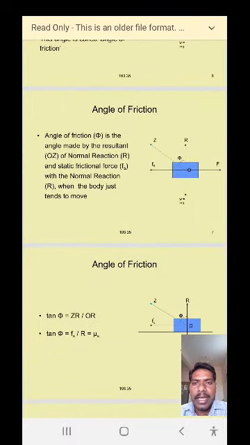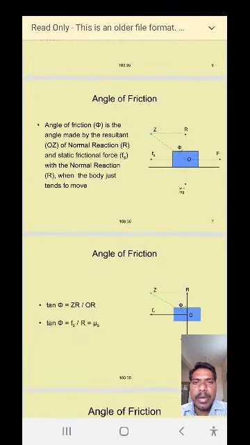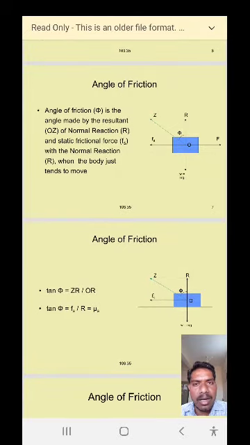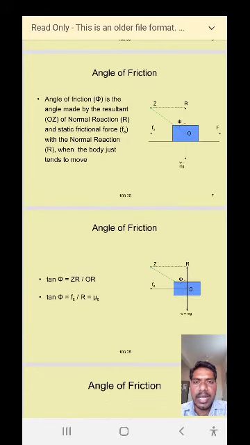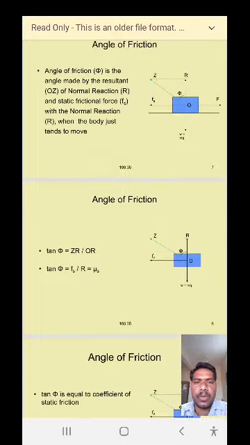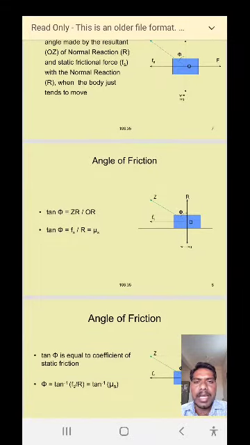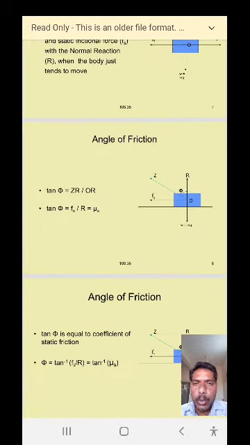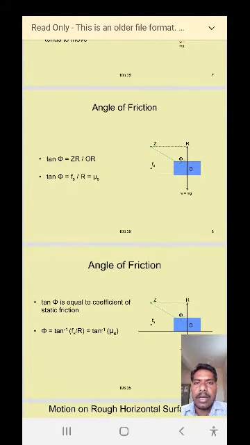So the angle of friction is the angle made by the resultant OZ of the normal reaction R and the static frictional force Fs with the normal reaction R when the body just tends to move. So we have to determine the angle of friction.